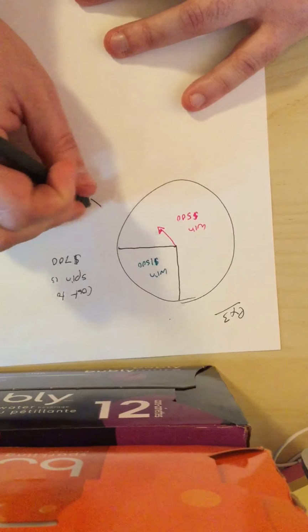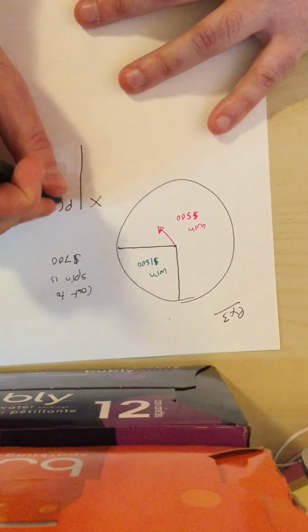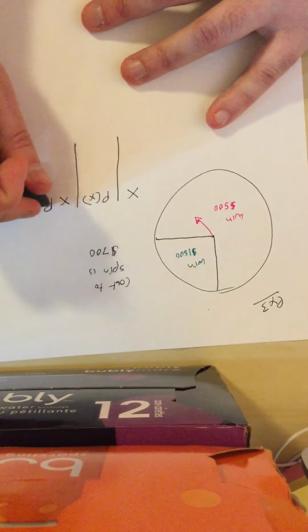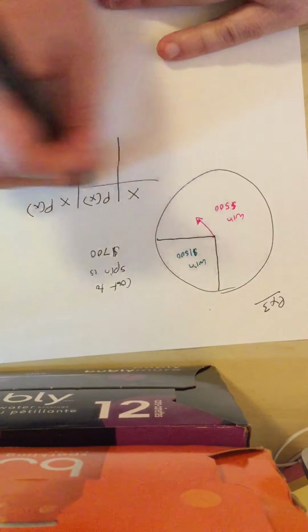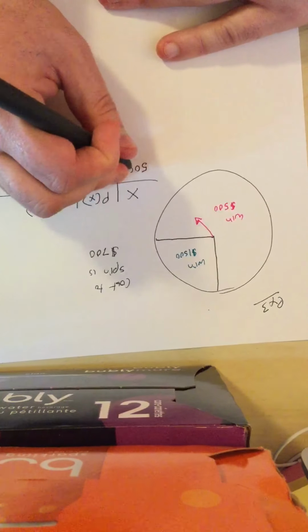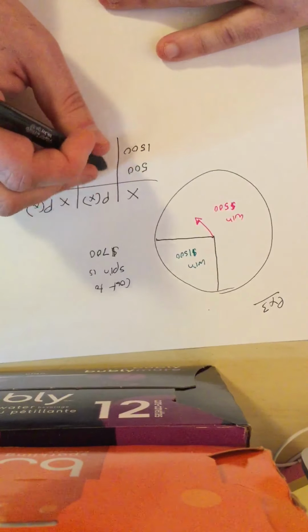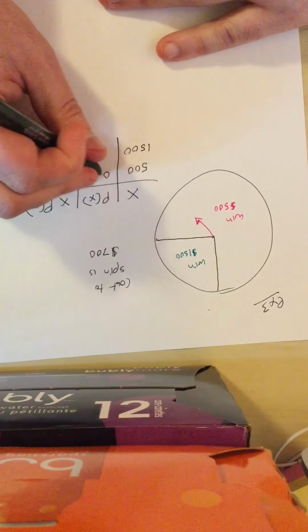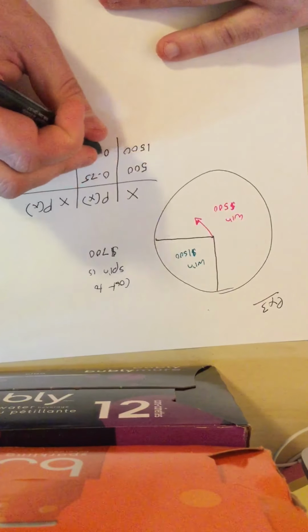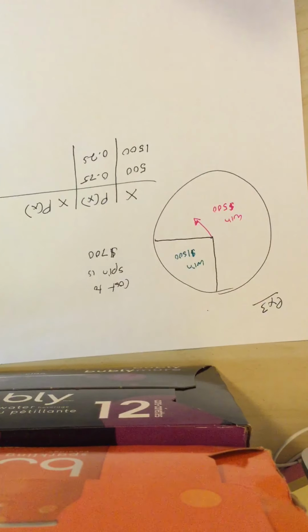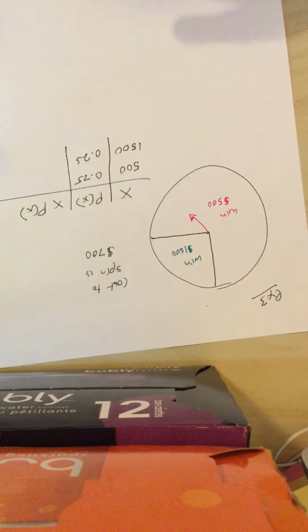So we're going to set up our XPX table. X times P of X. X could either be 500 or 1,500. And the probability of getting it is going to be 0.75 and 0.25. 500 times 3/4 is what?